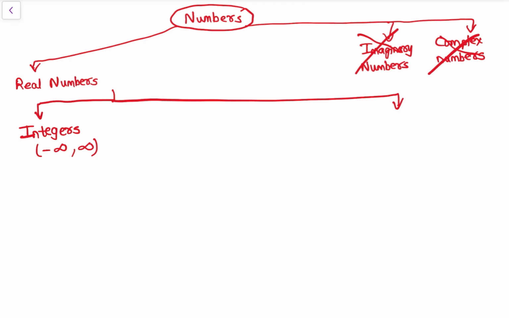So the integers are numbers shown on the number line. We'll be discussing integers and everything in detail also. Let's first understand the basics. So integers are from minus infinity to plus infinity, and then there are decimal numbers.